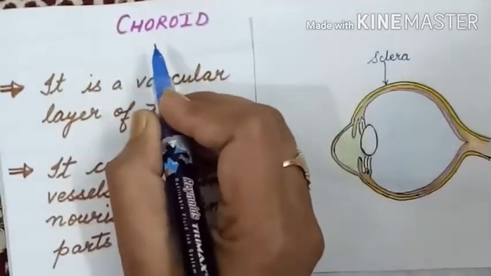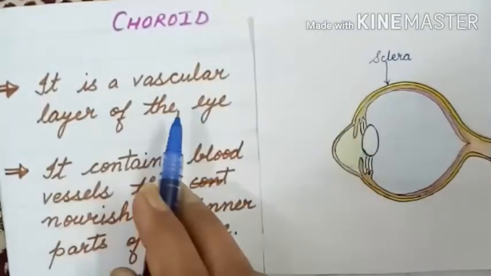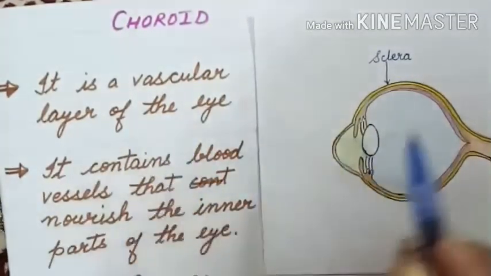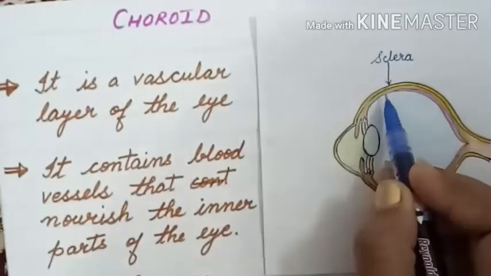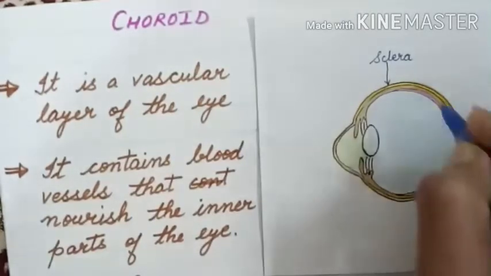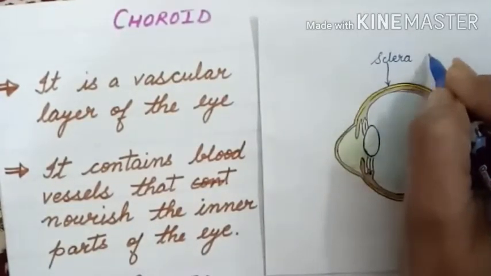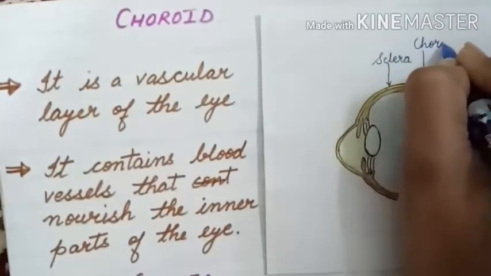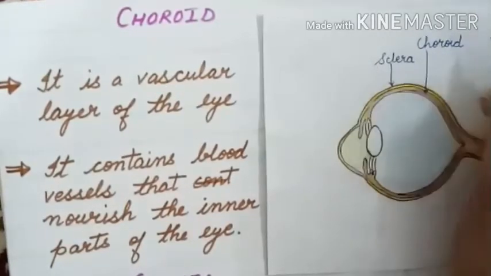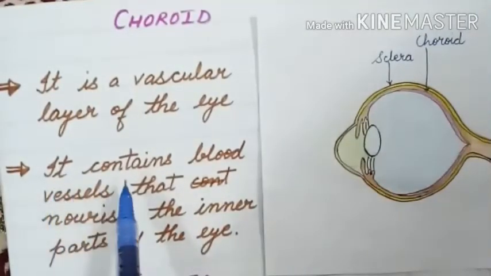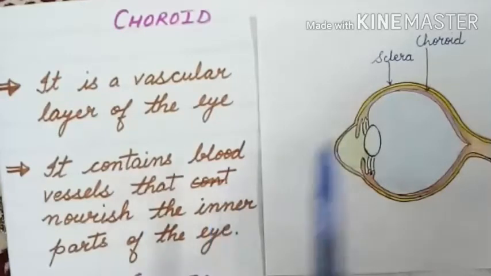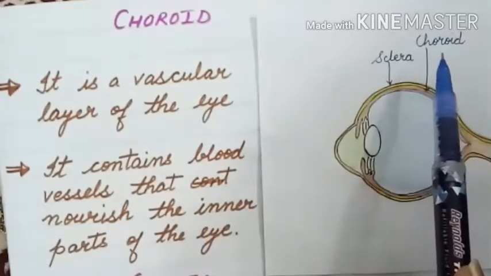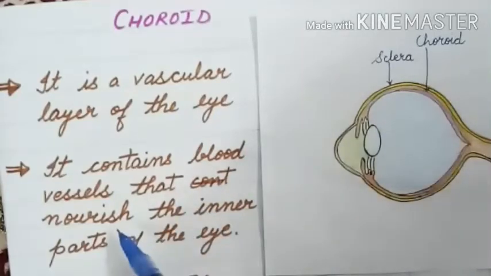Now the next part is choroid. It is the vascular layer of the eye. You can see in the picture, below the sclera there is another layer, and this layer is known as choroid. It contains blood vessels that nourish the inner parts of the eye. So basically, what is the function of choroid? Choroid supplies blood and nourishes the inner part of the eye.